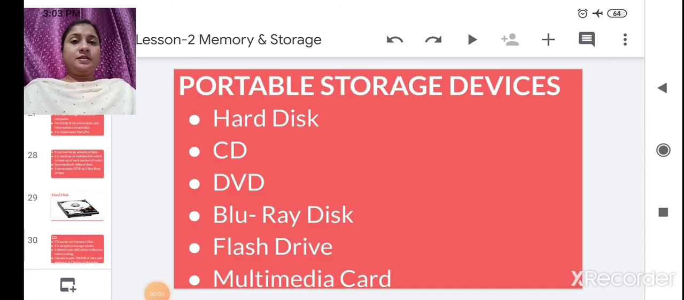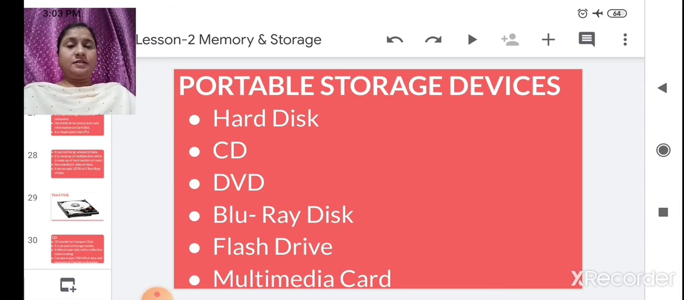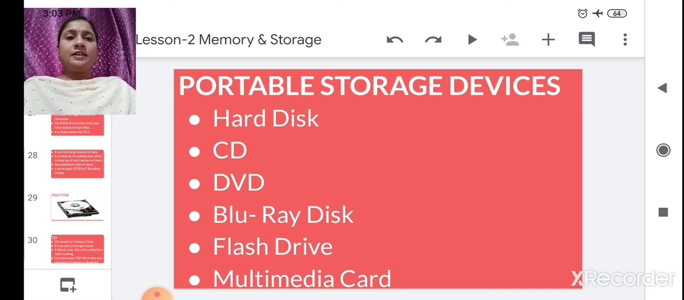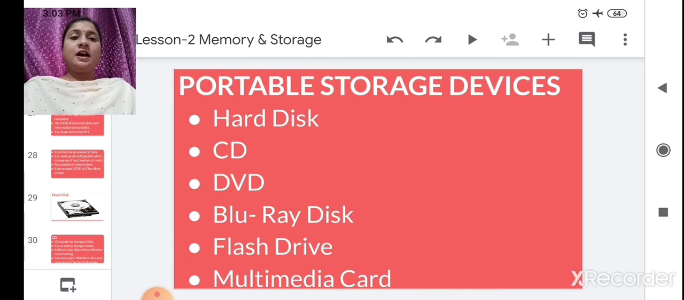There are some secondary storage devices. They are also portable storage devices. Why portable? Because you can carry these storage devices with you wherever you go. First is the hard disk. All of you know where it is fixed. It is located in the CPU. It is a rectangular type of box. Whatever you write will be saved in the hard disk.